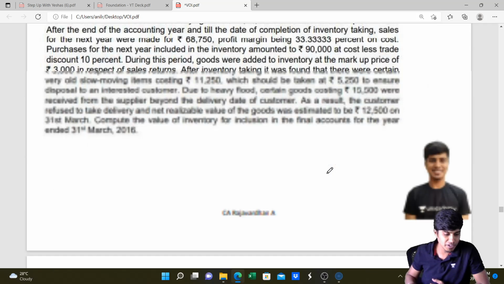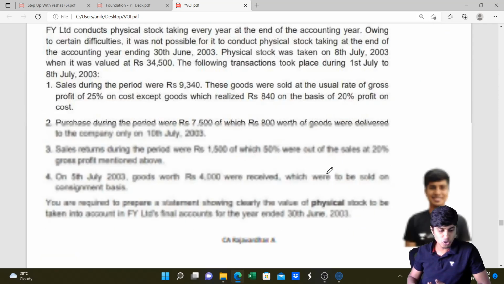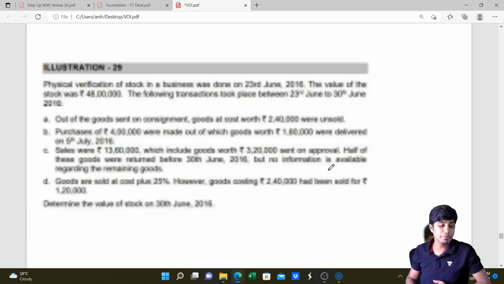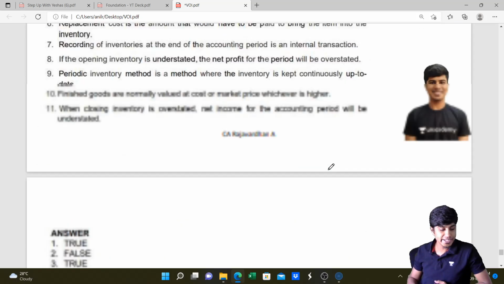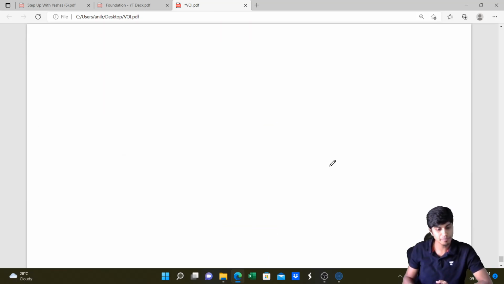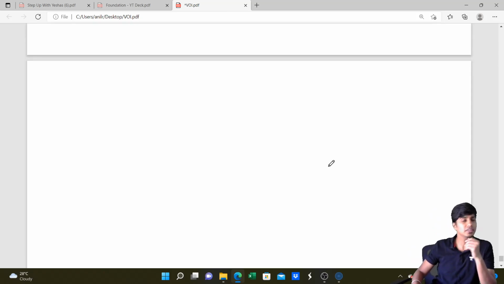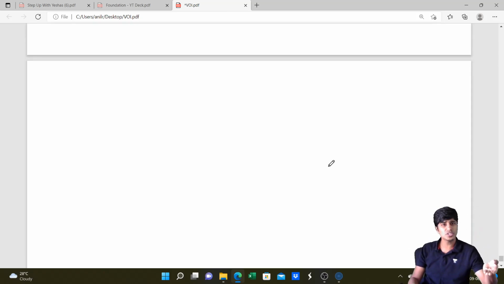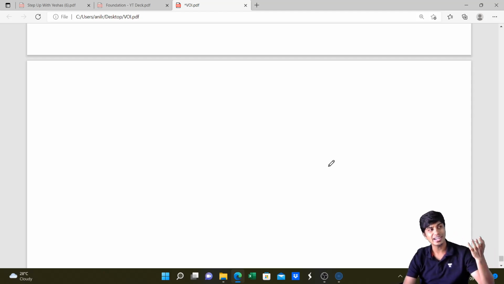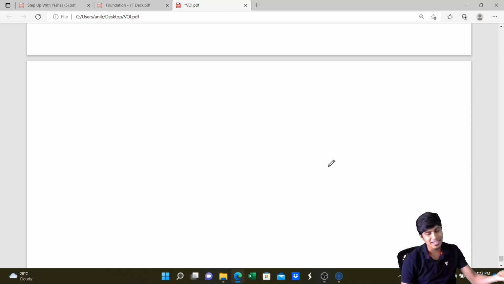And a lot of problems on inventory taking are to be solved. We've done a lot of them in the special class and here on the Unacademy platform also. I can share the detailed Excel sheet on the topic of valuation of inventory for the MTP that I did very recently, a week ago is when I solved that. So you can go through that and get some booster. This is the important part of valuation of inventory, stock reconciliation. Don't miss this. A lot of them do find it difficult. At least go ahead and do the last few RTP, MTP, and exam questions, and a similar question would come up in your exams.